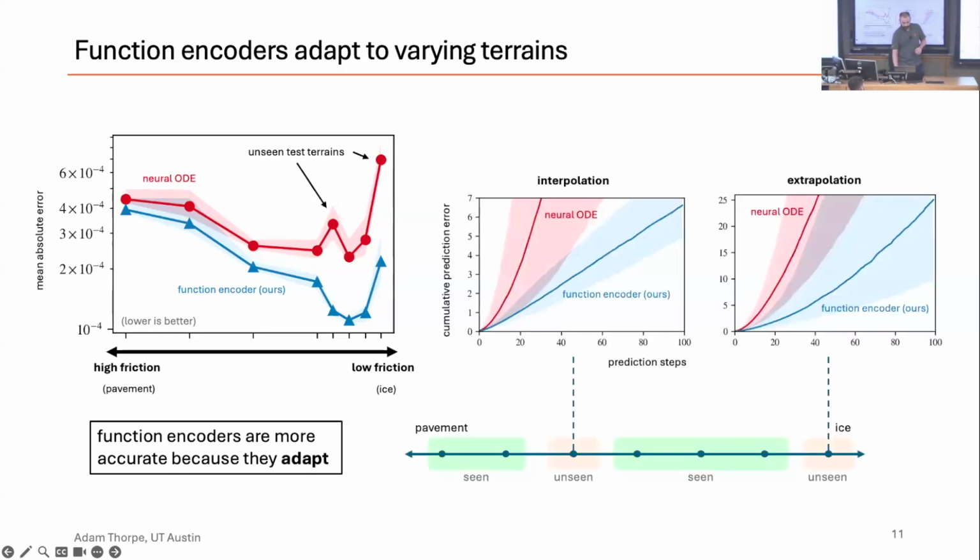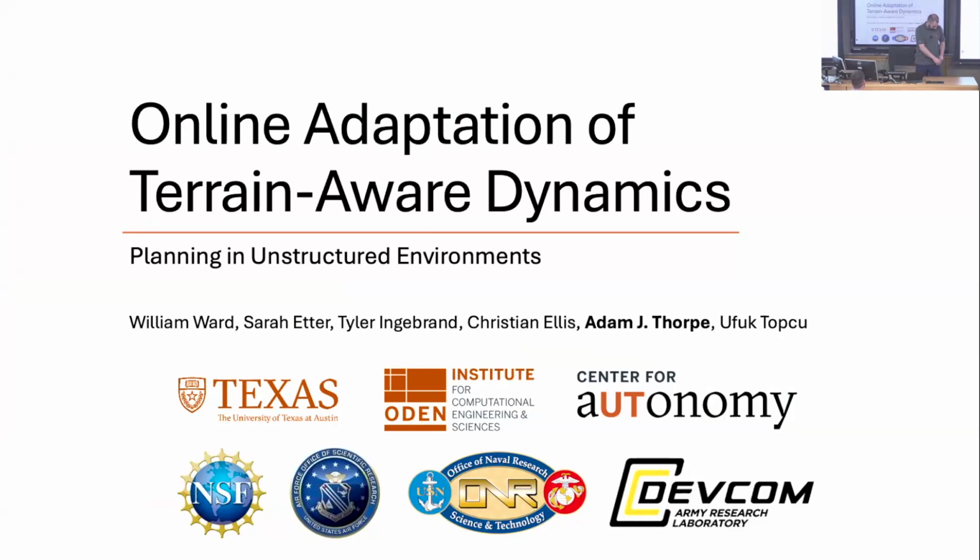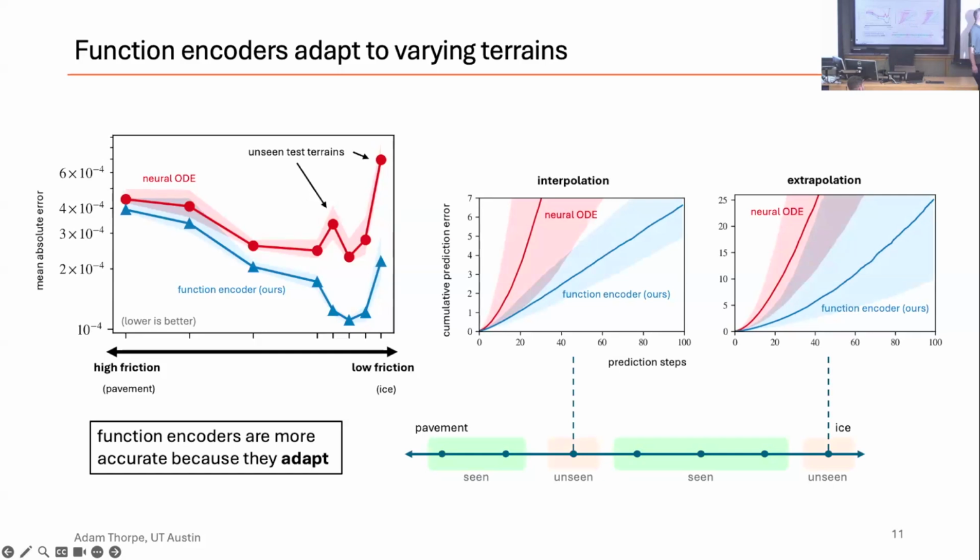And then the key result here is that the function encoder has a more accurate prediction performance than the NeuralODE on the single step, but also on these multi-step prediction tasks. We see better performance of the function encoder on these unseen test scenarios. And part of that is that essentially what we're doing is we're learning a space of dynamics rather than just trying to fit the data.